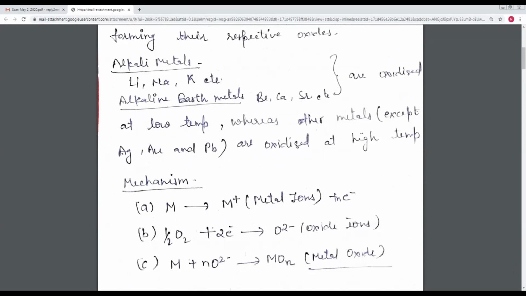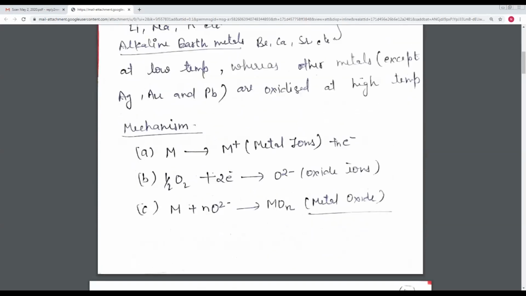Suppose the metals are lithium, sodium, potassium, calcium, strontium, beryllium, etc. They come in contact with atmospheric oxygen and get oxidized at low temperature, whereas other metals, except silver, gold, and lead, are oxidized at high temperature.